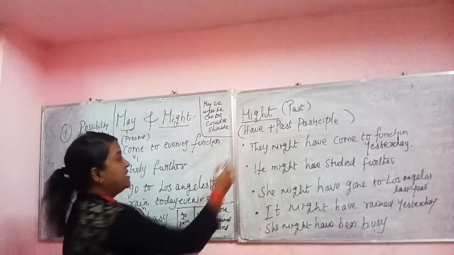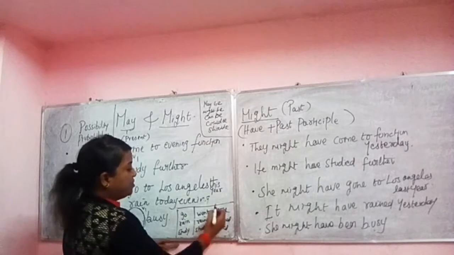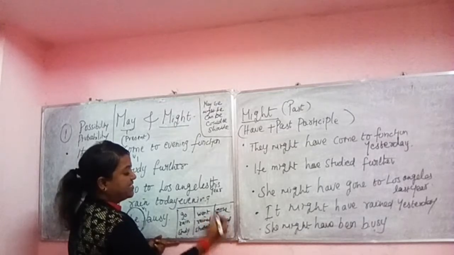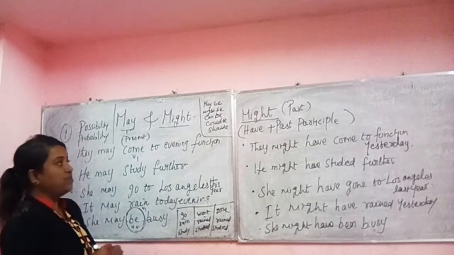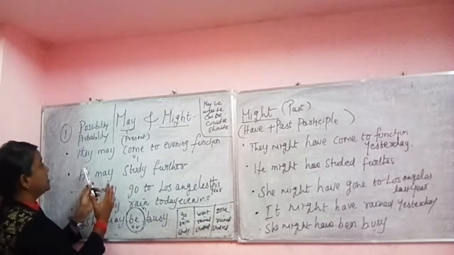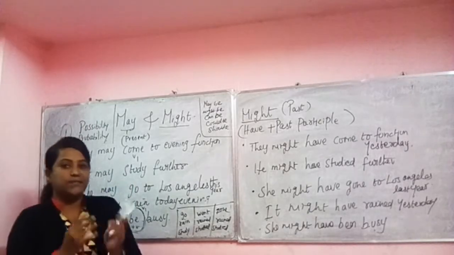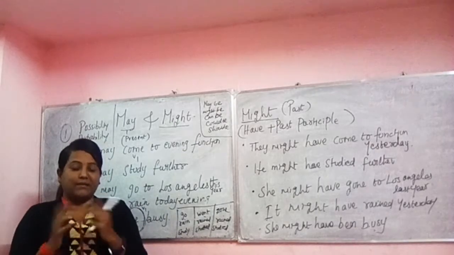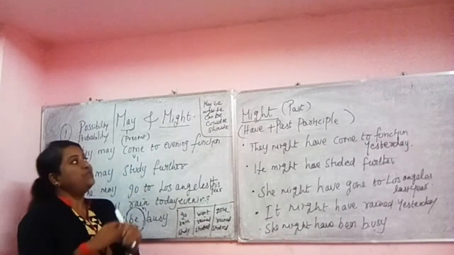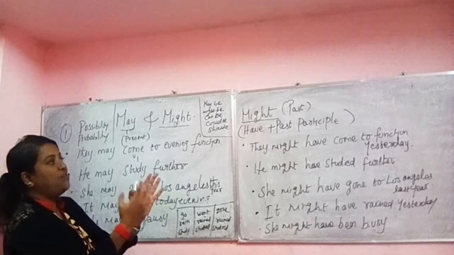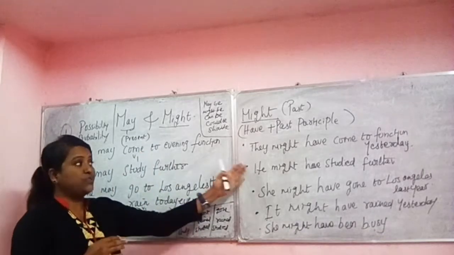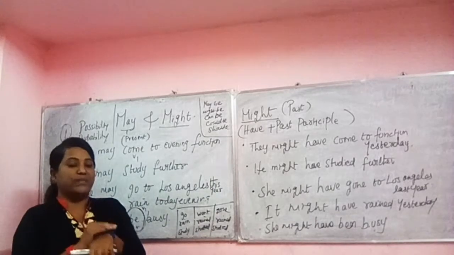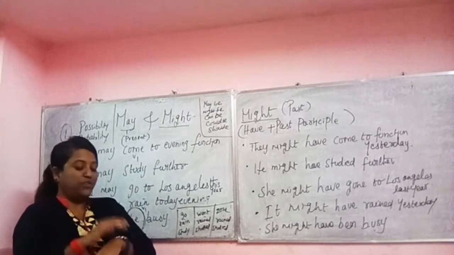For the past tense, we need have plus past participle. We don't use past participle alone. We use it along with have. Have gone, have rained, have studied. So when we want to talk about the same possibility and likelihood in the past tense, we use might and have and past participle. Here we are talking not about the present time, we are talking about past time, up to the last moment.